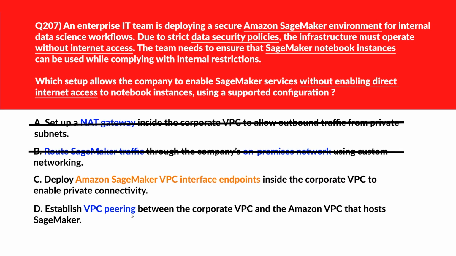D says establish VPC peering between the corporate VPC and the Amazon VPC that hosts SageMaker. VPC peering doesn't provide access to managed AWS services like SageMaker without public endpoints. We'll eliminate it. We'll lock option C as the right answer.